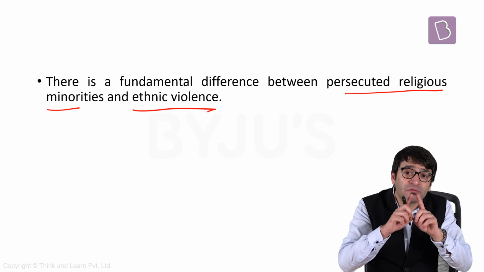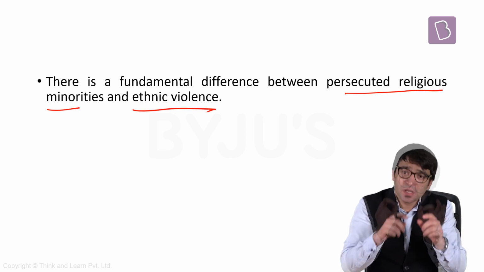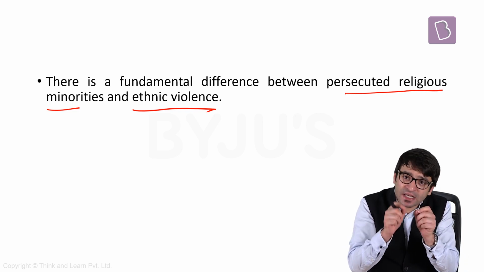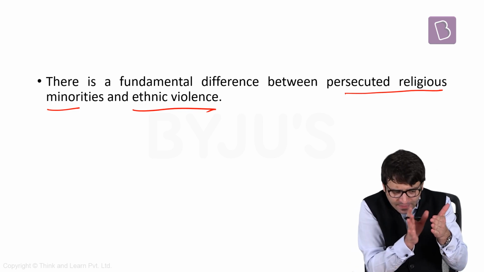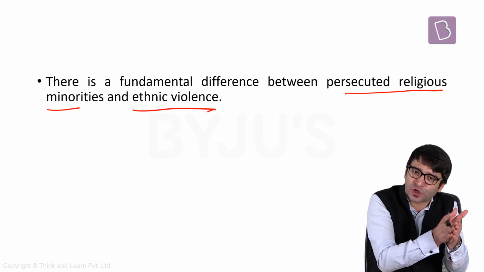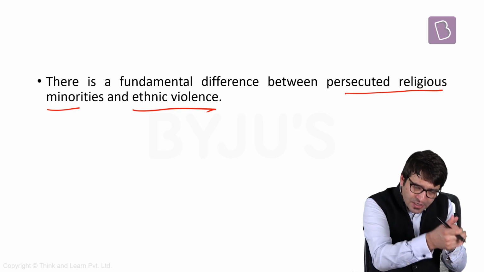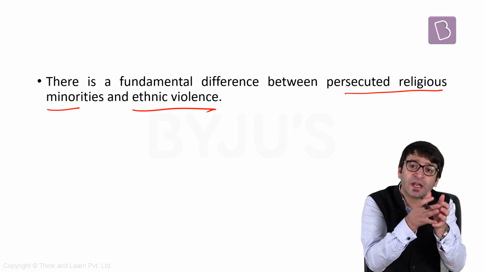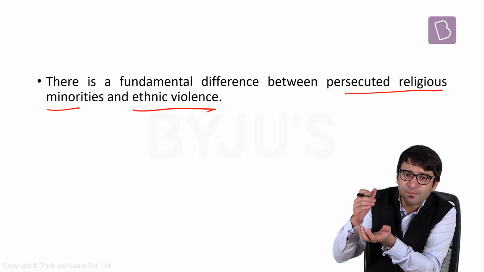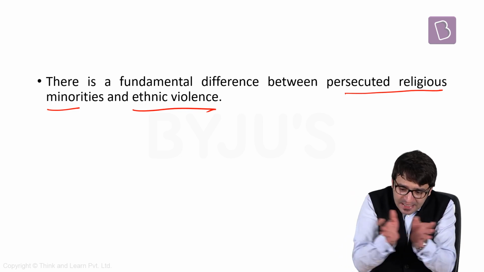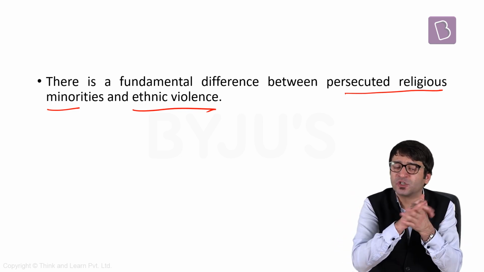That would not have been a reasonable classification. Reasonable classification, intelligible differentia would say that all those who faced religious persecution should be clubbed. Religiously persecuted minorities cannot be clubbed with ethnically persecuted minorities. That is the intelligible differentia.